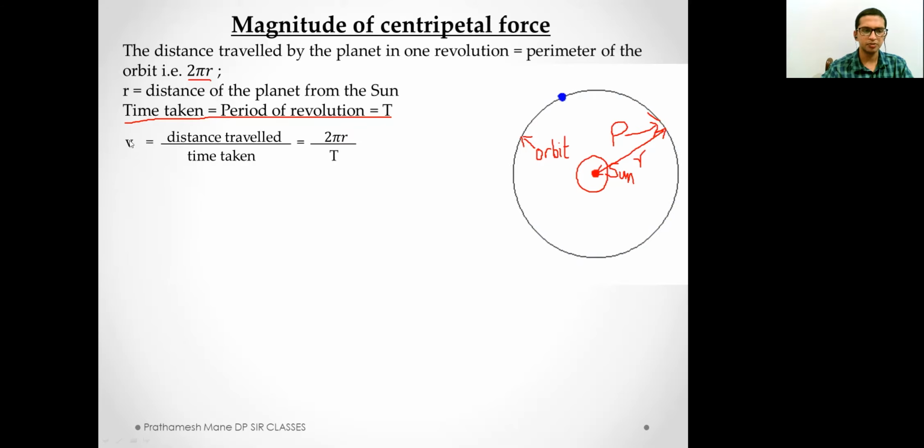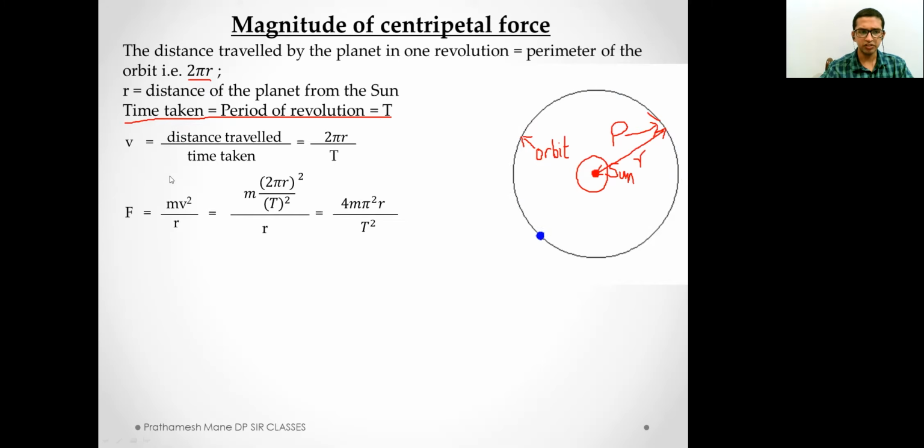Here v represents speed and not velocity. So what is the distance covered here, students? The distance covered here is 2 pi r, that is the perimeter of the orbit, or the circumference of the circle. And the time taken is t. So the value of v is 2 pi r by t.